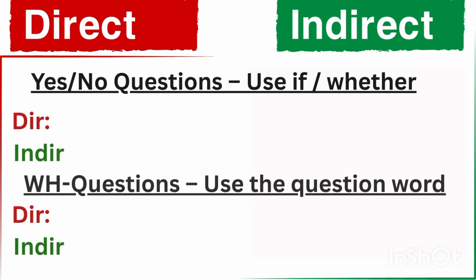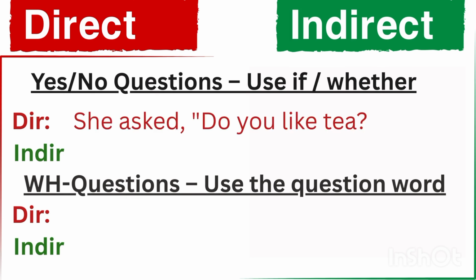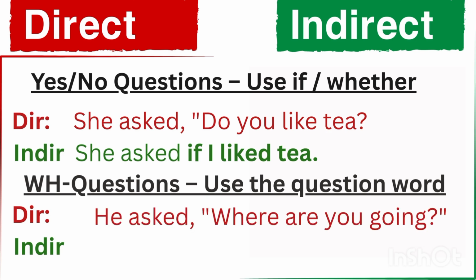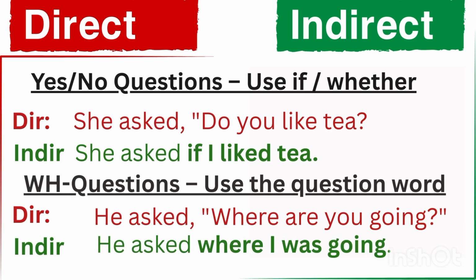Direct and indirect speech: yes/no questions. Use if or whether. In direct speech, she asked, "Do you like tea?" In indirect speech, she asked if I like tea. Next, let's move toward the next question. Wh- question: use the question word. In direct speech, he asked, "Where are you going?" You can clearly see in direct speech we use the quotation marks, while in indirect speech, he asked where I am going. You can clearly see there are no quotation marks in this question.